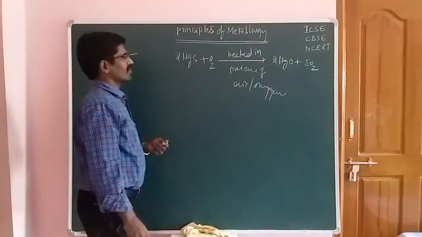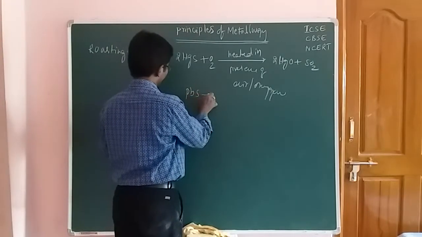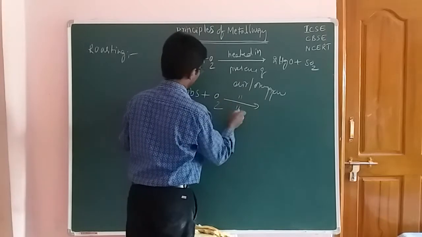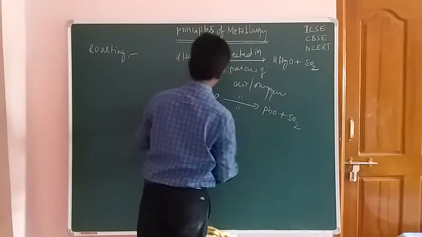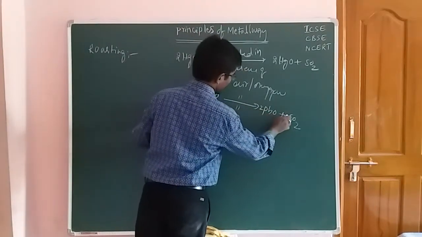Now you take different types of examples. One is lead sulfide, PbS, which reacts with O2 under the same conditions and gives PbO and SO2. Here 2 moles, 3 moles, 2 moles and 2 moles.